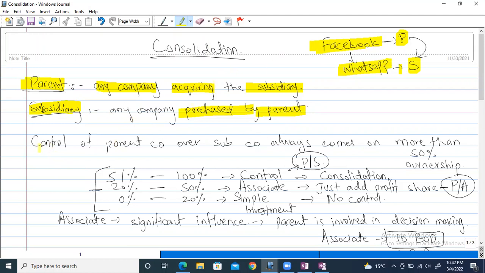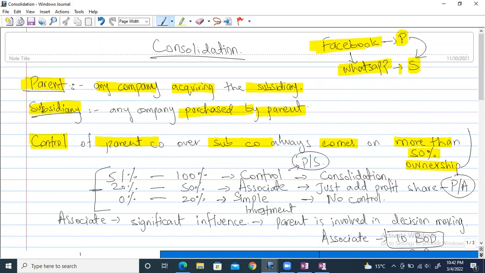Okay, now control of parent company over subsidiary company always comes with more than 50% ownership. So this is a very important statement. This basically means that there is a word over here which is called control, right? And whenever we say that parent company is controlling the subsidiary company, it is only when it purchases more than 50% ownership.